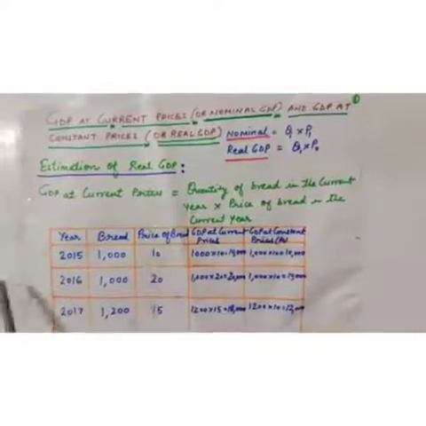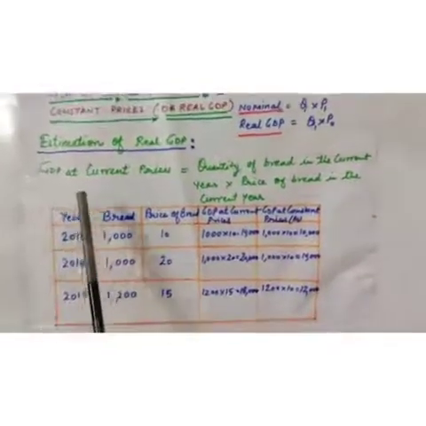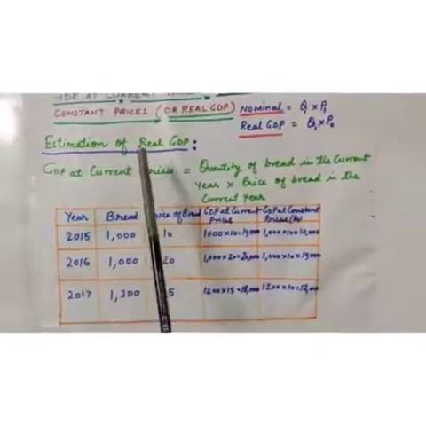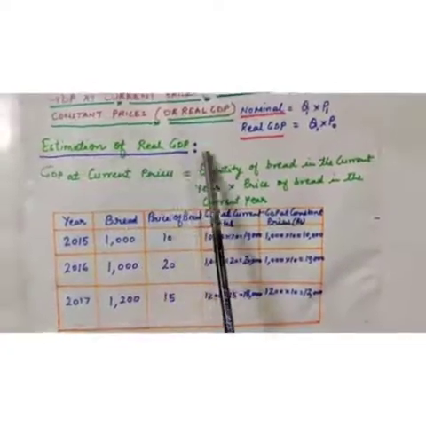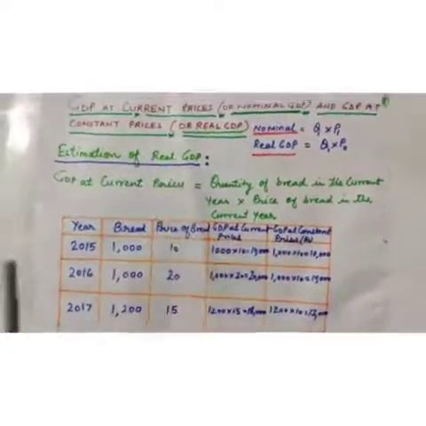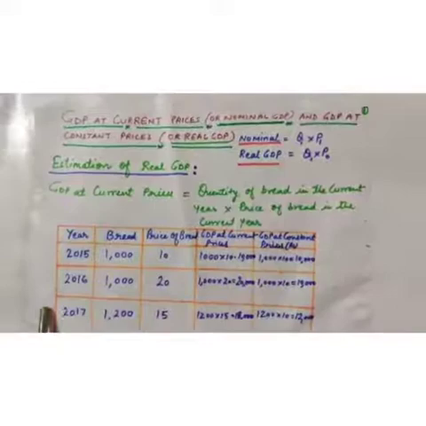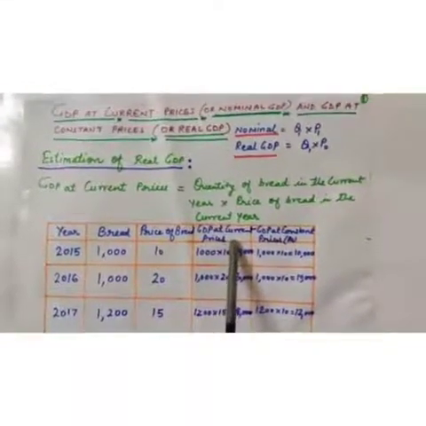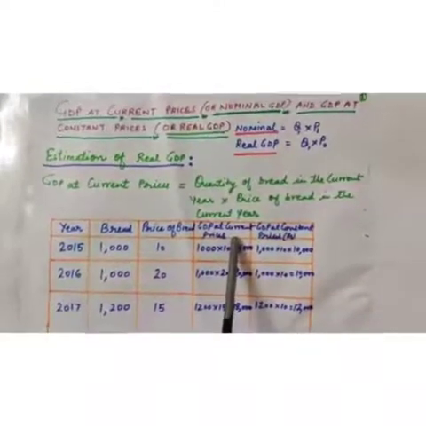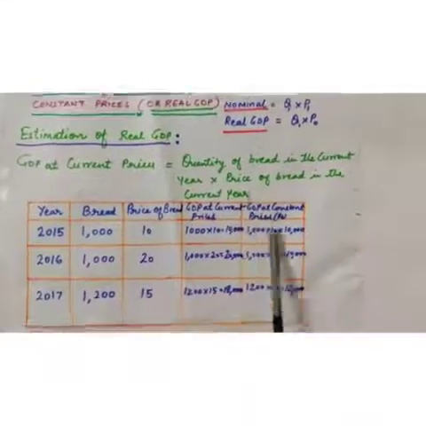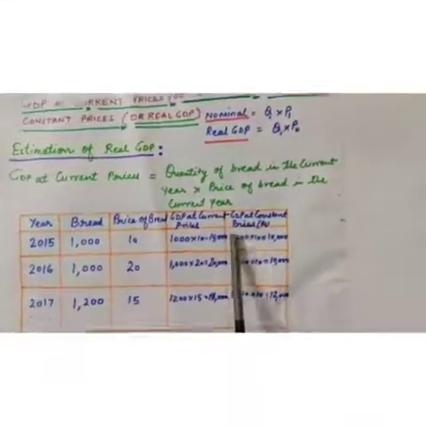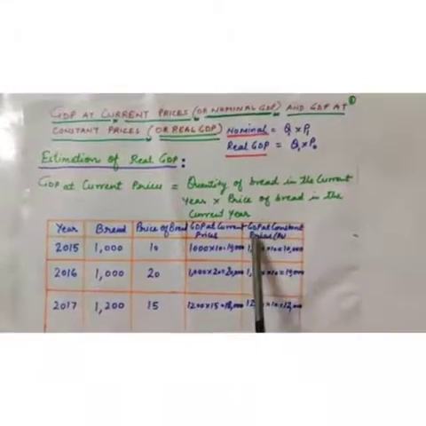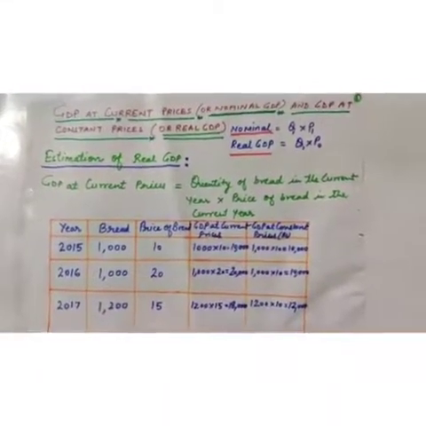For better understanding, we will study estimation of real GDP with the help of this example. Either GDP at current prices will be good for estimation of economic welfare, or GDP at constant price will be good for the estimation of economic growth.